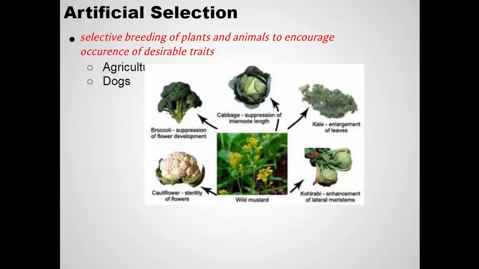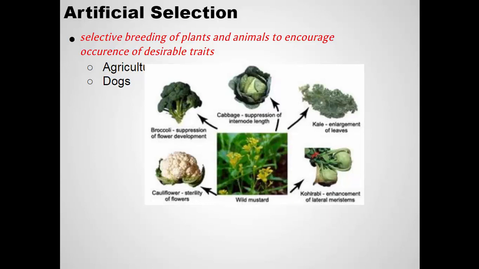And so by choosing the wild mustard individual plants that had larger leaves than others, and using those to pollinate another plant and grow the seeds and repeating that generation after generation led to the enlargement of the leaves of this plant until we end up with something like kale.